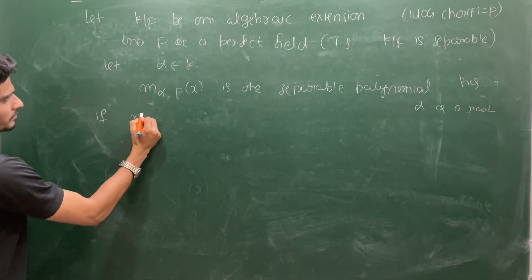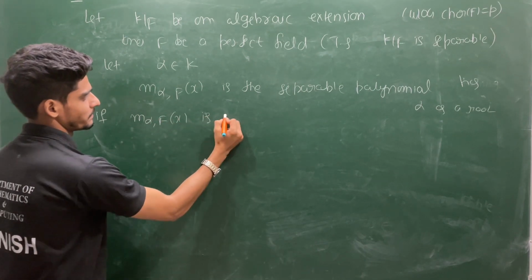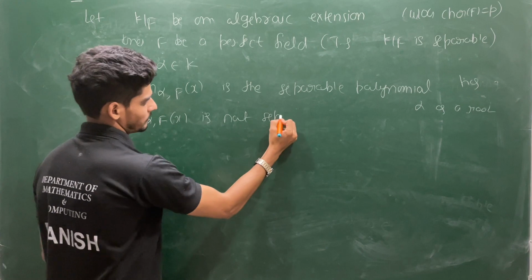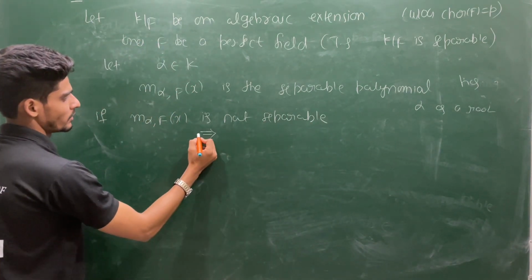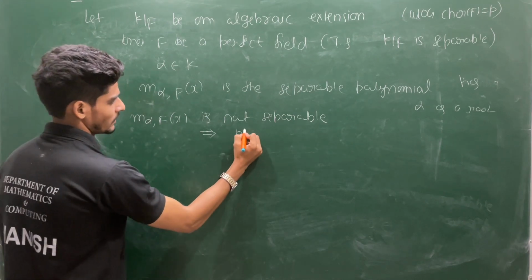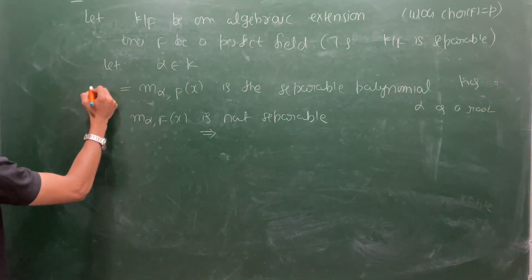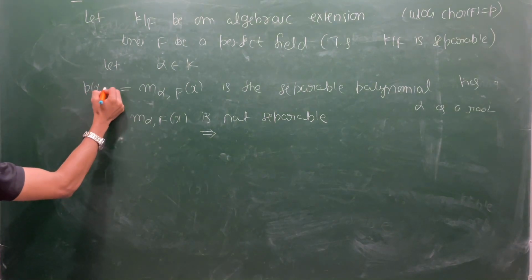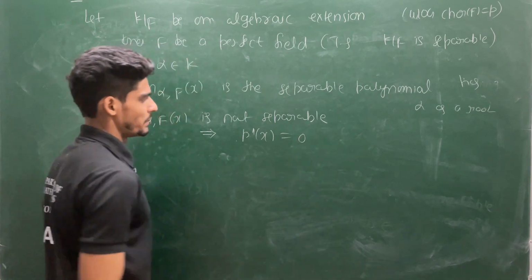If m_alpha,F(x) is not separable, this implies, let me take this as a polynomial p, that p prime will be 0.